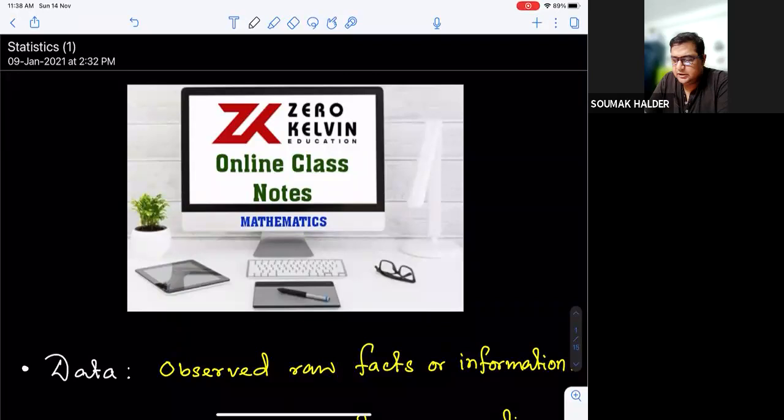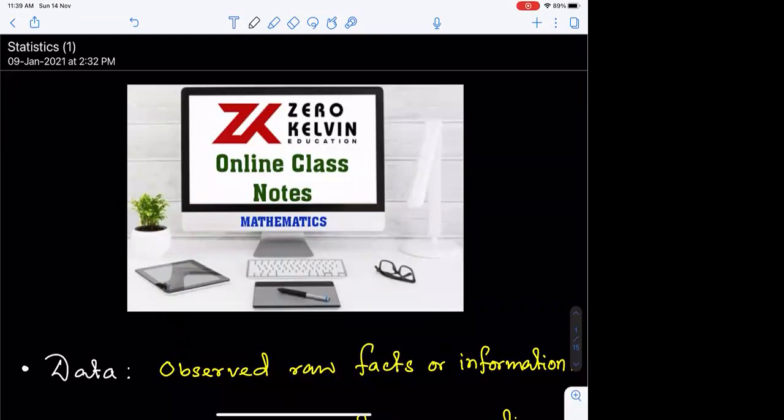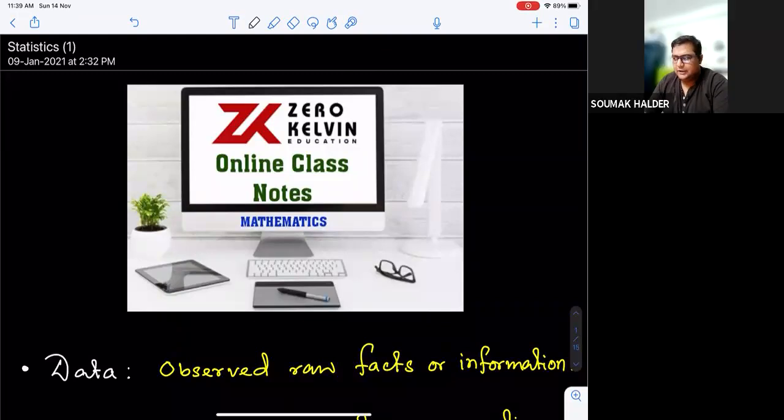So before we start discussing statistics, let us know what our prime objectives are, particularly in the direction of the class 10 board, and what syllabus we need to address. Have you all gone through the board syllabus of your corresponding board? Yes, sir. I'm just giving you the outline of the basic things that we need to address.